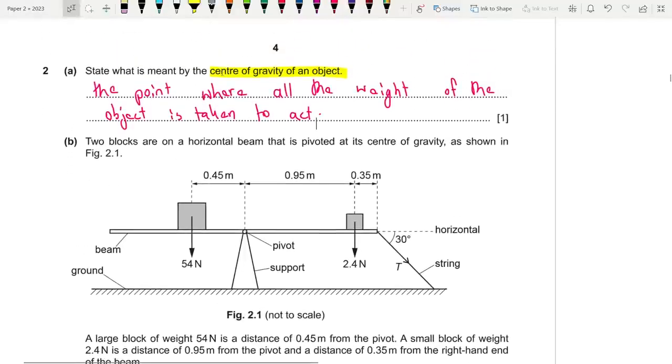Two blocks are on a horizontal beam that is pivoted at its center of gravity, as shown in figure 2.1.